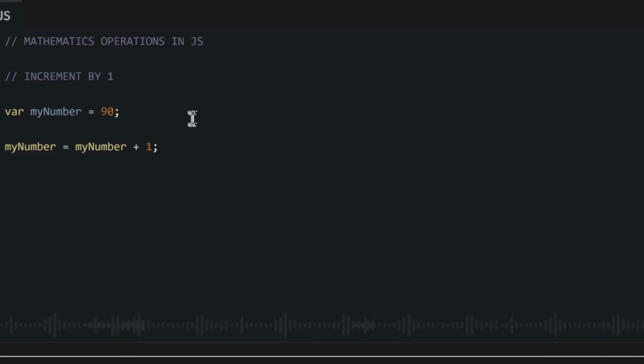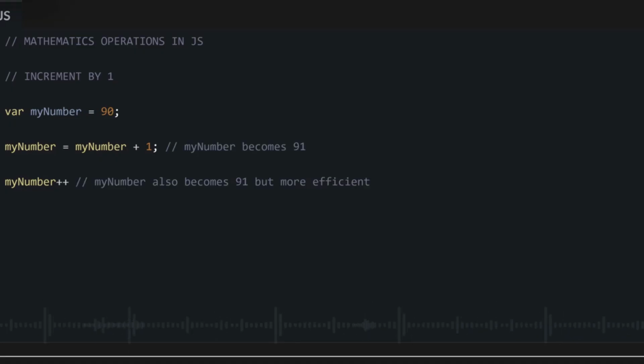But if you want to write it faster and more efficiently, in JavaScript, we have where we do it. We will just say my number plus plus. Now we no longer need to say equal to. We will just say the name of our variable plus plus, and at that point it will add 1 to your variable. The reason why we get this shortcut is because we always do a lot of operations in JavaScript that are just one increment, that's why we get this shortcut.